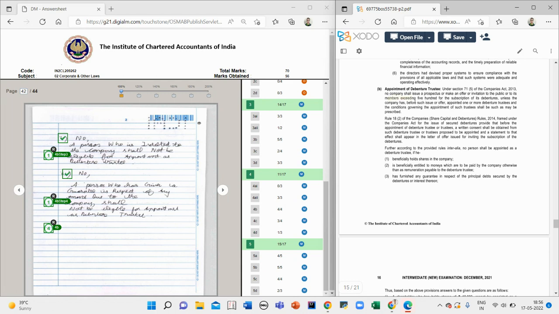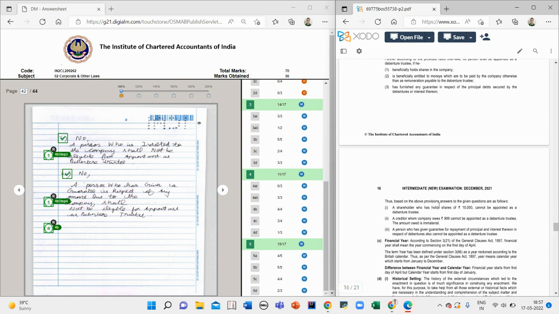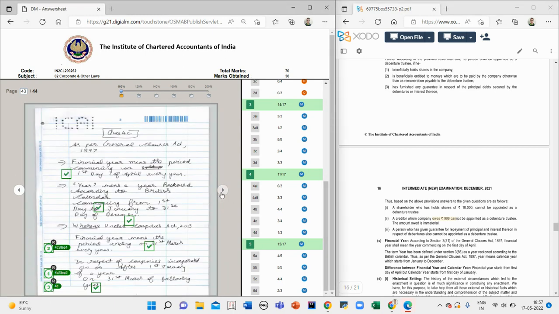Just the main thing was members exceeding 500, unless the company has. This was the main point. This had 1 mark. Then the common provision you can write, and 3 conclusions. Even if you don't know the provision, write the conclusion or guess it: yes, no, no, or no, no, no. You will get the marks for the conclusion part.